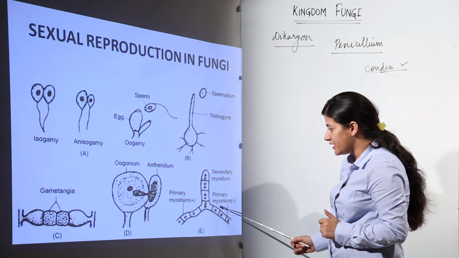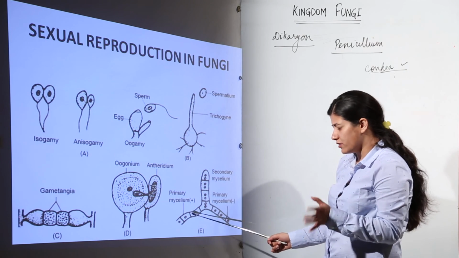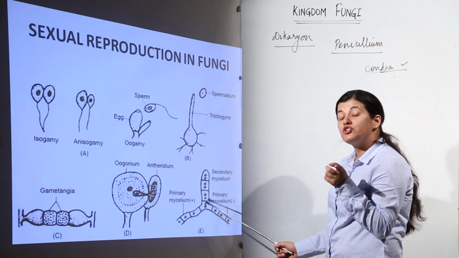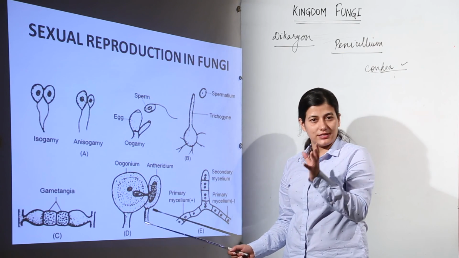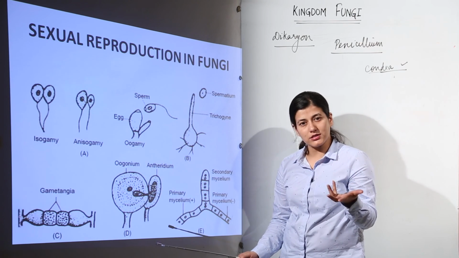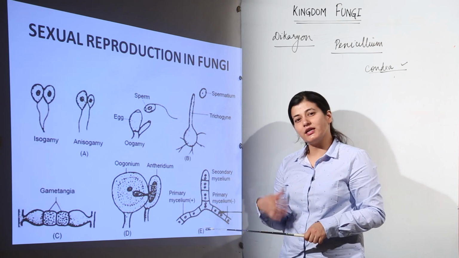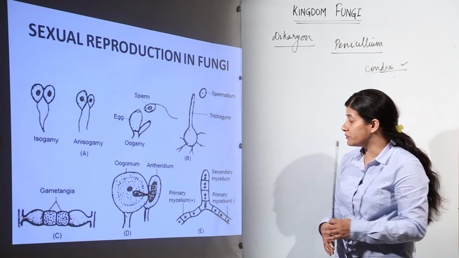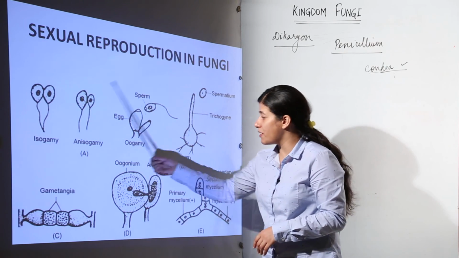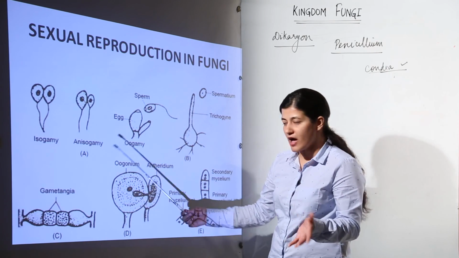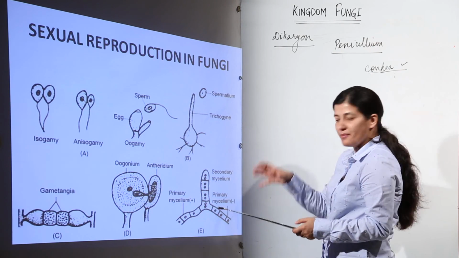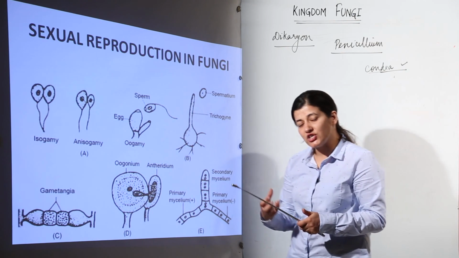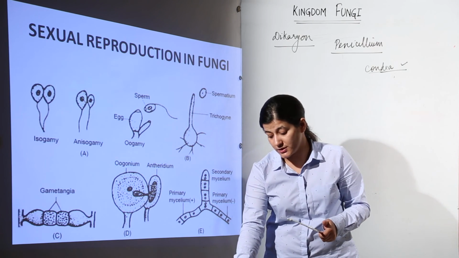One would be primary mycelium, the other would be secondary mycelium, both the primary mycelia of two different strains, and they would give rise to a secondary mycelium which would be heterokaryotic. Now, this heterokaryotic stage would give rise to the zygote, and the dikaryon would be there, and then the zygote would undergo meiosis and there would be formation of spores which would germinate. So, basically this part is to be remembered, and this part is a depiction of how two different strains of mycelium are going to come in contact with each other, and there would be transfer of nuclei, there would be a dikaryon stage, and then there would be formation of spores afterwards.